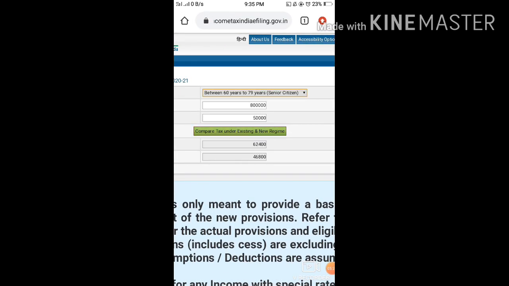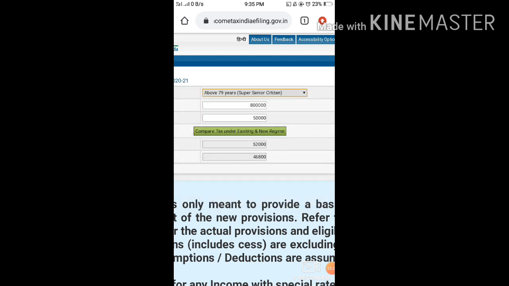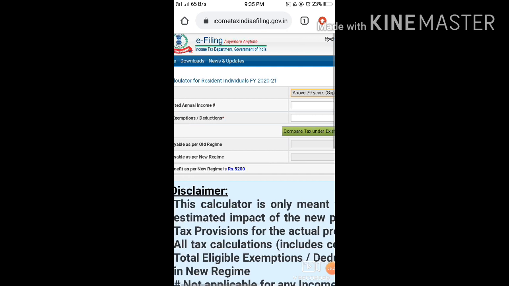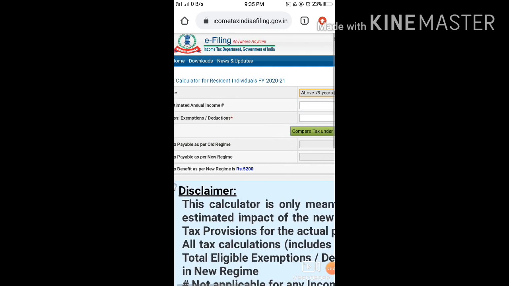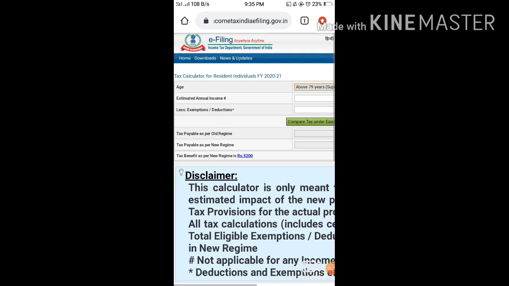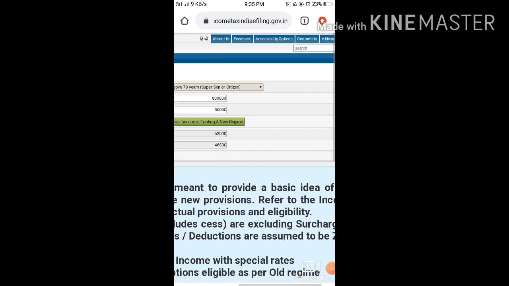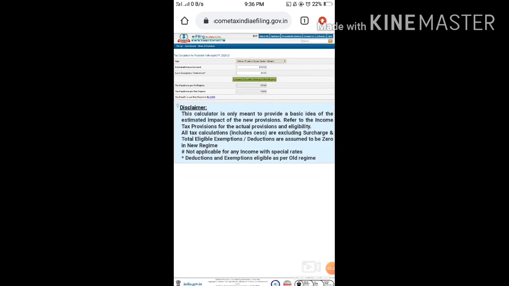We'll again go with the super senior citizen. If you are a super senior citizen, then your tax as per the old regime will be 52,000, and for the new regime you are liable to pay 46,800, which will help you to save 5,200 in tax. So this new regime will give you a benefit of 5,200, so you can decide accordingly which way you have to go. Thank you.